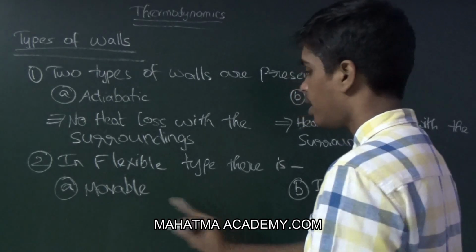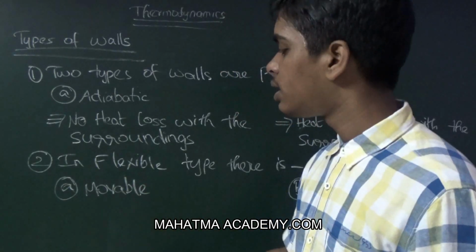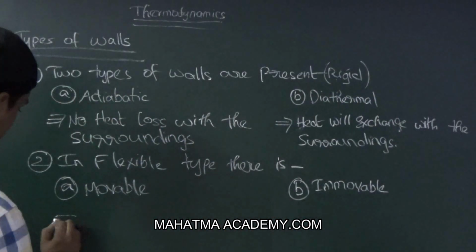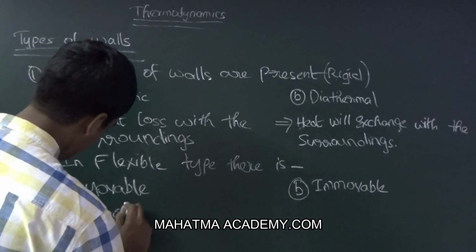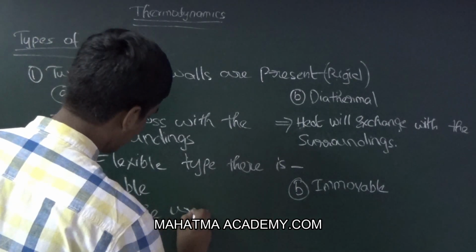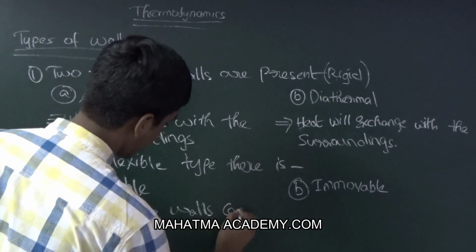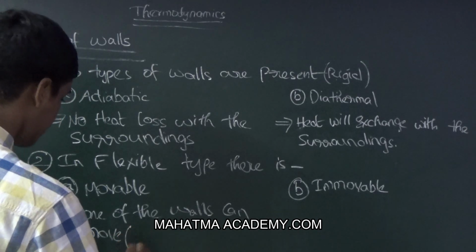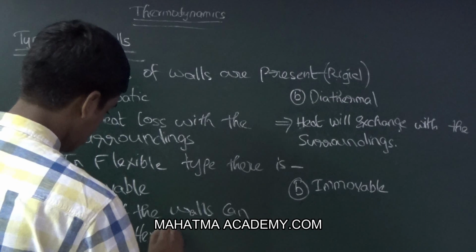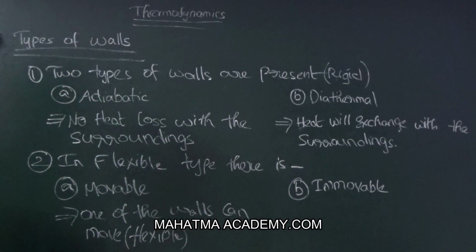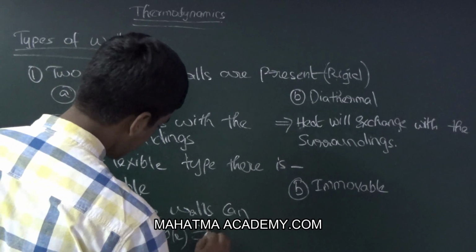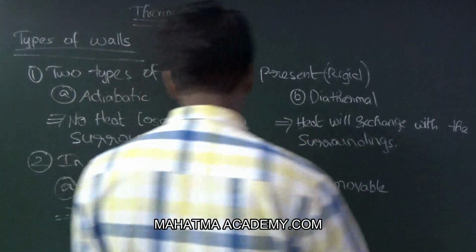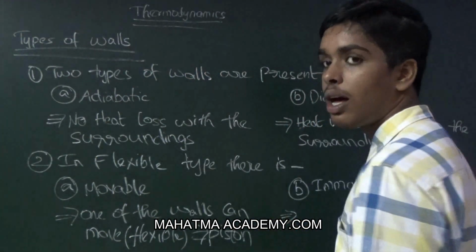Movable is the one in which one of the walls can move. That means it is flexible type. The example is piston. Now in the second one, the walls are fixed.